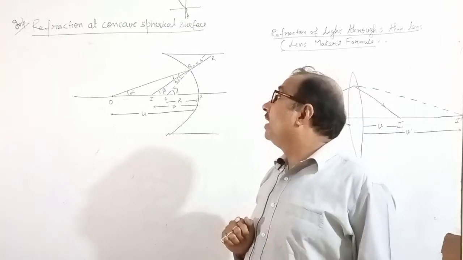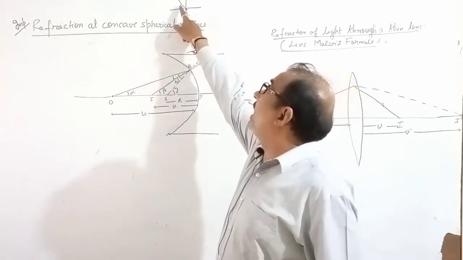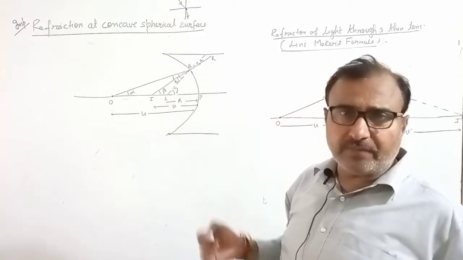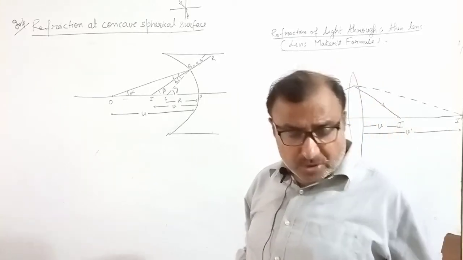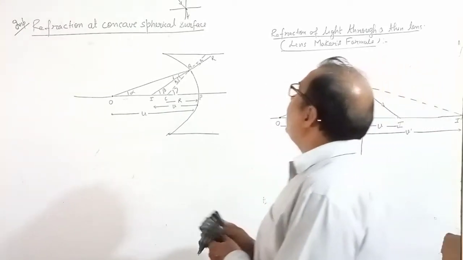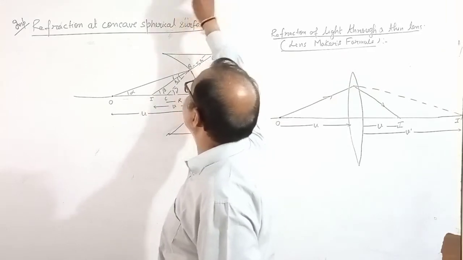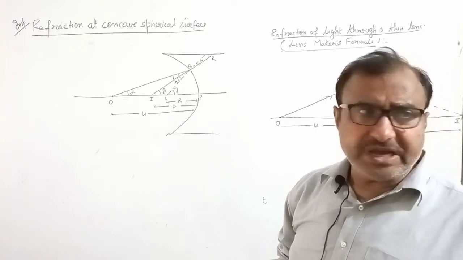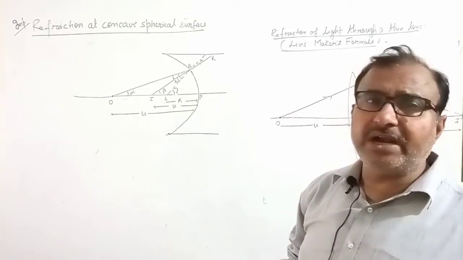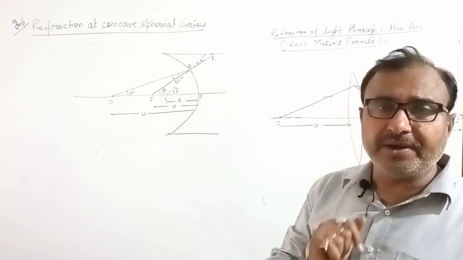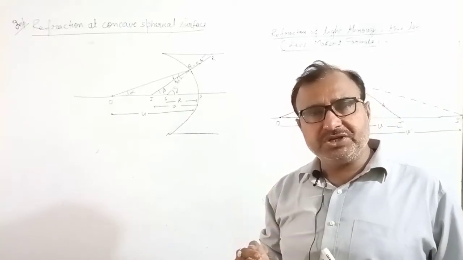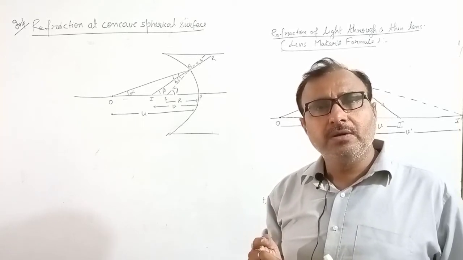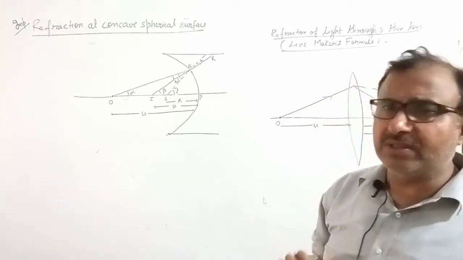Right? First thing. Second thing, this is the light ray which is falling, that is the incident ray, which went into the other medium, that is the refracted ray. And a very important question for the board exam: when light travels from one medium to another medium, all things change. The thing which remains constant is frequency. Don't forget it. Wavelength changes, intensity changes, speed changes, but frequency remains constant.